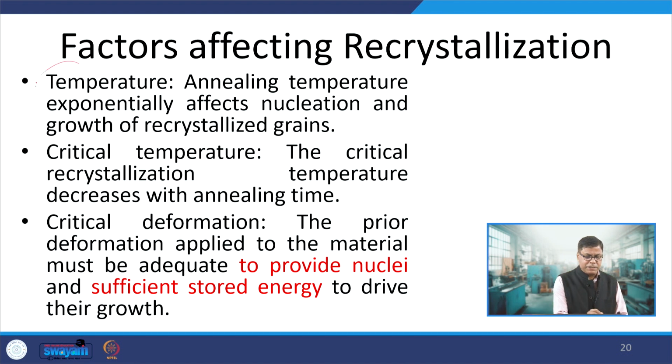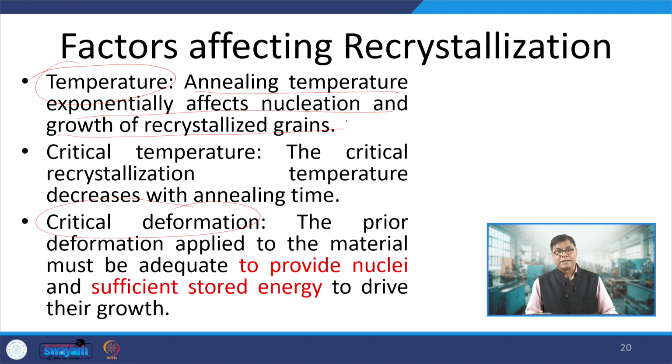Now, the factors affecting the recrystallization, there are basically two factors that are important. One is the temperature and another is the deformation. The material must be deformed to a critical level to trigger the nucleation and formation of the new grains. Okay, and there must be some minimum temperature for recrystallization to happen. So, annealing temperature exponentially affects the nucleation and growth of the recrystallized grains.